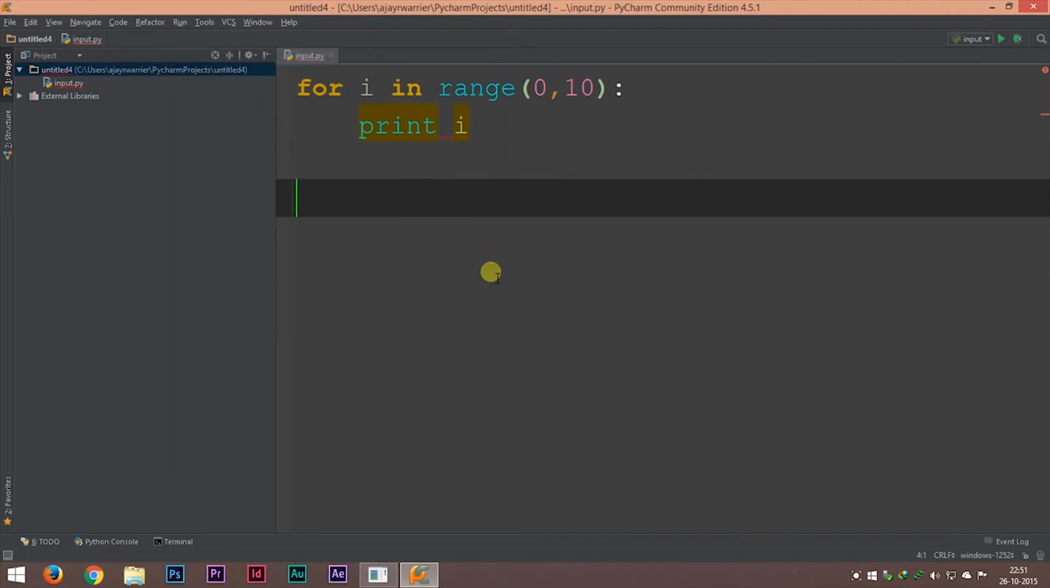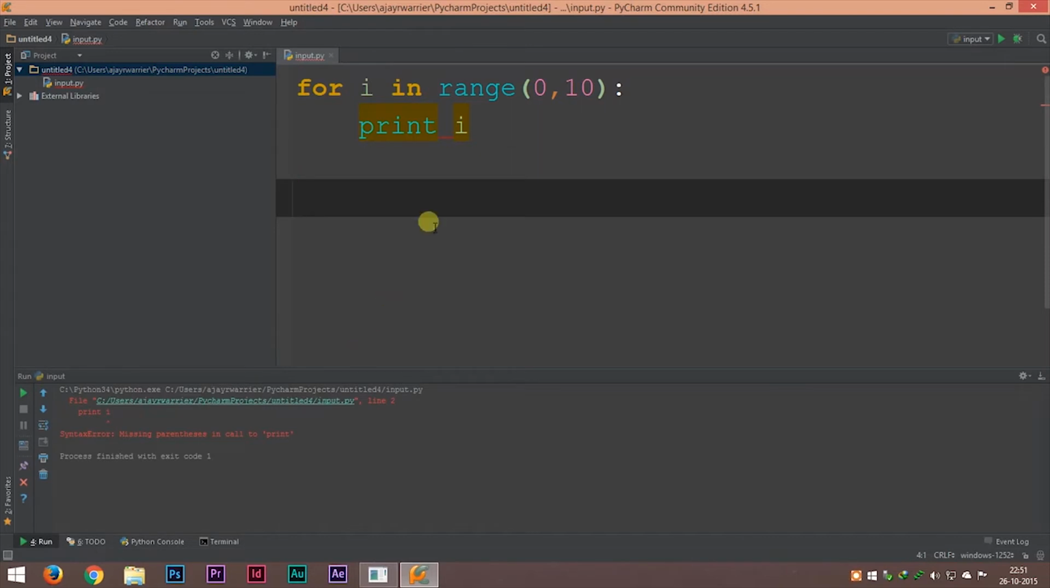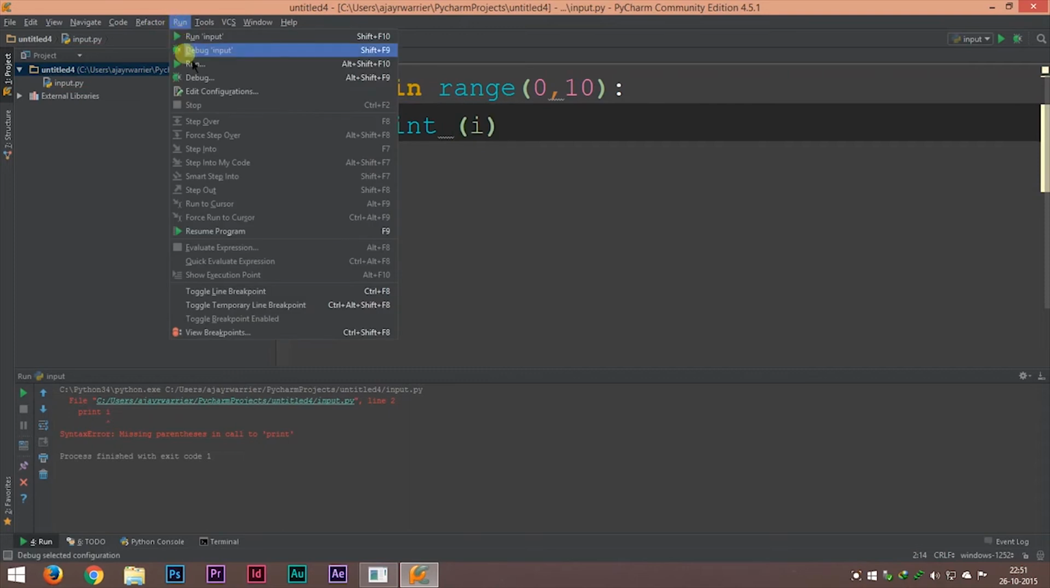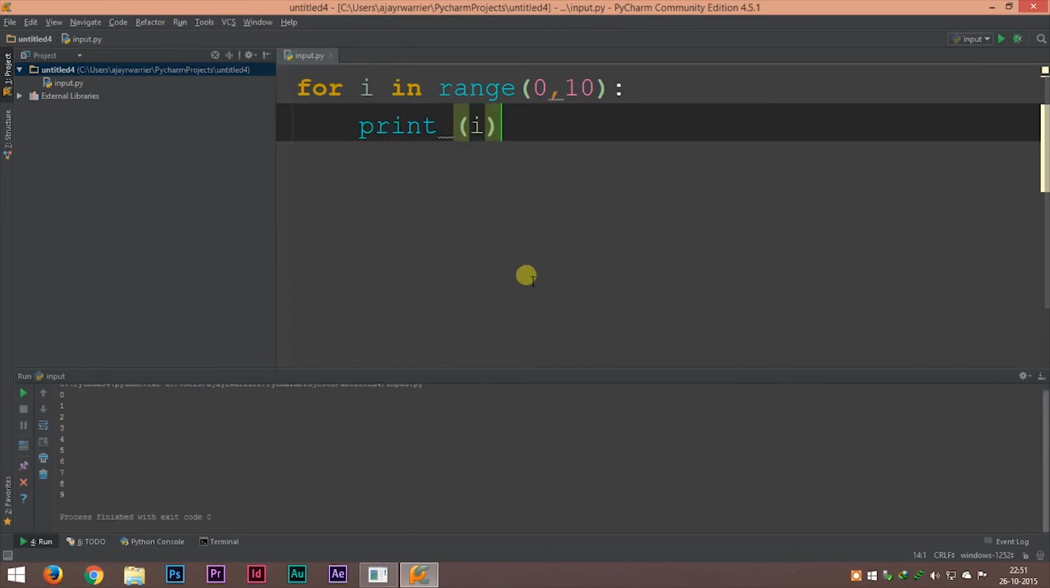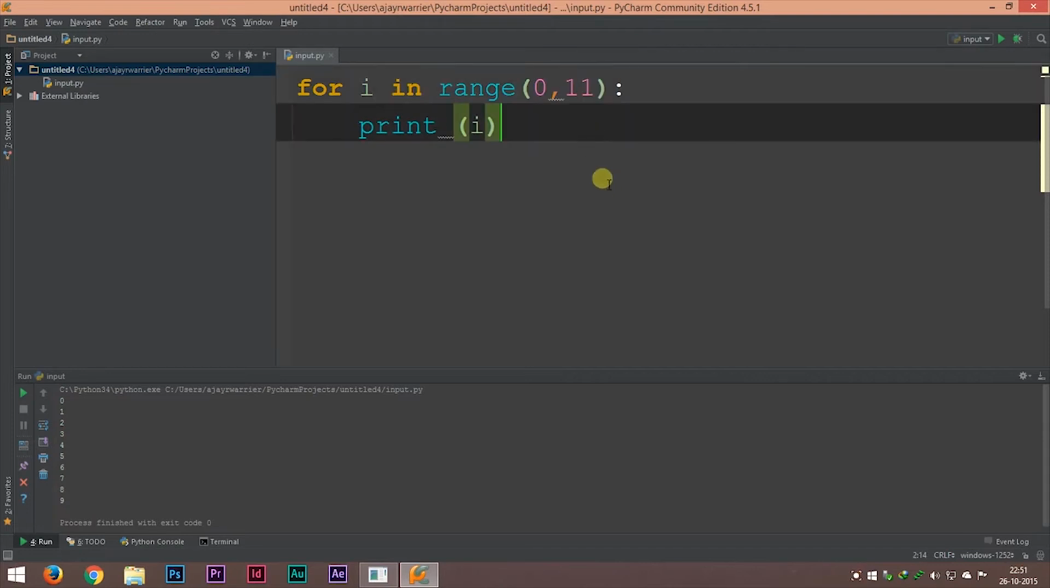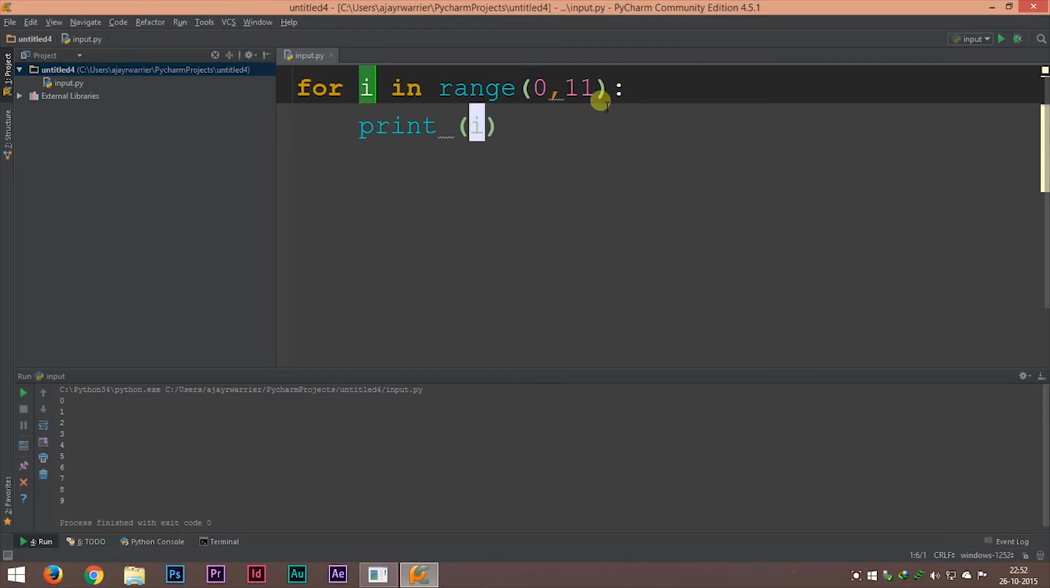So let's run this. Okay, we forgot our brackets. So that is an error, we have fixed it. Now let's run it again. Alright, if you check the output screen, you can see 0, 1, 2, 3, 4, 5, 6, 7, 8 until 9. Now in case you want 10 in your output, you could do that by changing this to 11. So this loop will run until the value of I is equal to 10.